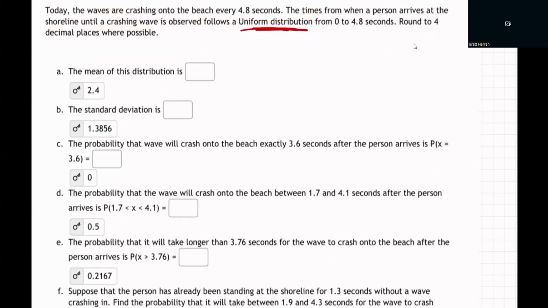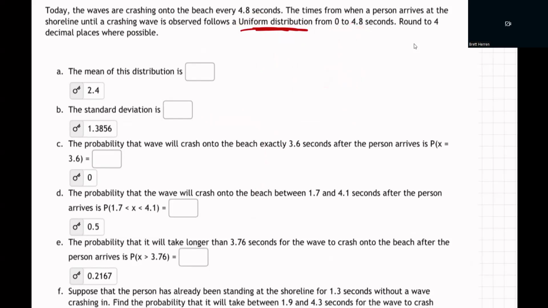So what that means is, every 4.8 seconds, a new wave comes in. So if here's the shoreline, and the wave comes in, 4.8 seconds later, a new wave comes in, every 4.8 seconds. So if you just show up at the shoreline all of a sudden, you could see the next wave come anywhere from 0 to 4.8 seconds, depending on when you show up in that interval, right? You could show up halfway, right in the middle between two waves, and 2.4 seconds later you'll see the next wave. Or you could show up right after the last one and wait almost 4.8 seconds. Or you could show up right before another one comes and just wait a part of a second, and it just comes right away.